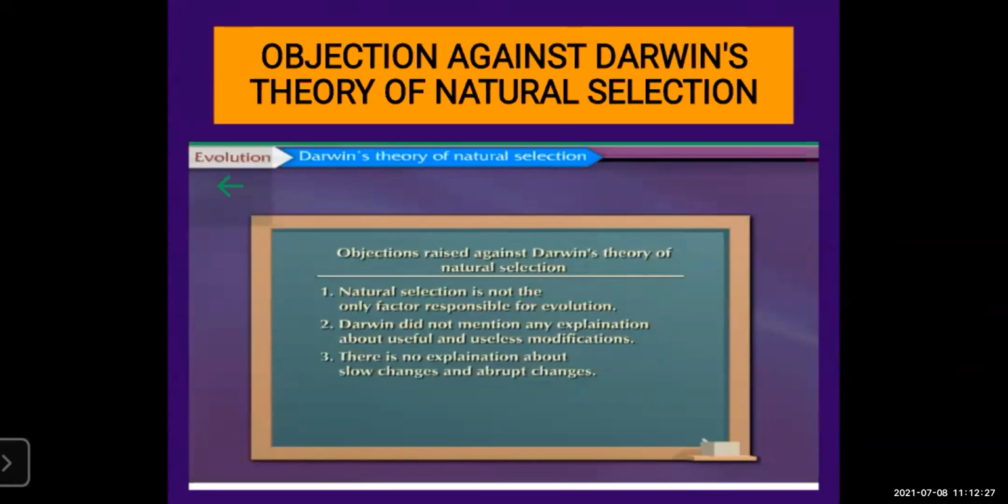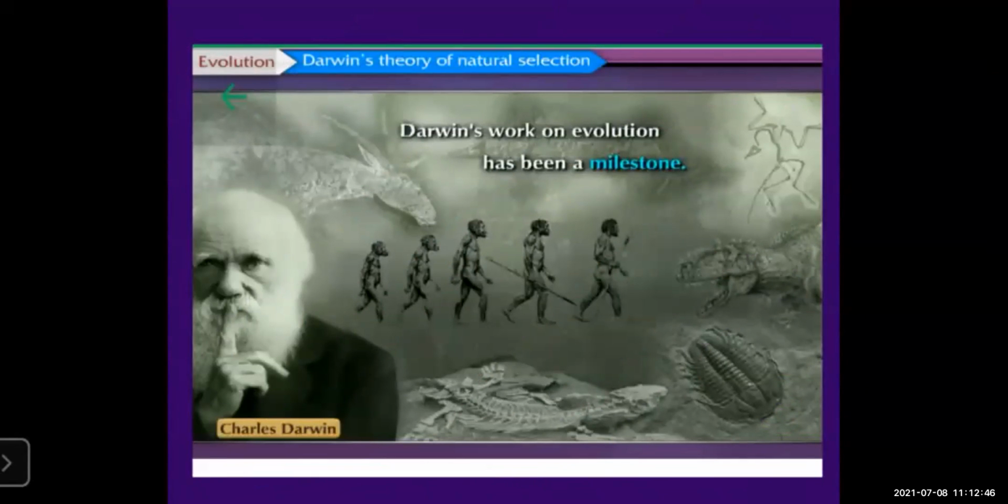Second, Darwin did not give any explanation about useful and useless modifications. Which are the useful modifications? Which are the useless modifications? This was not mentioned by Darwin. There is no explanation about slow changes and abrupt changes, slow changes or fast changes. This was not mentioned by Darwin, but he has given the milestone, meaning the starting of something.